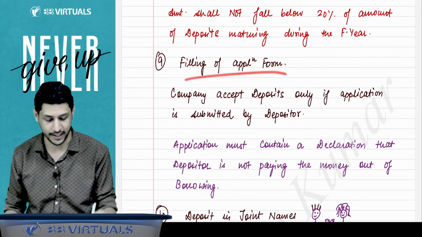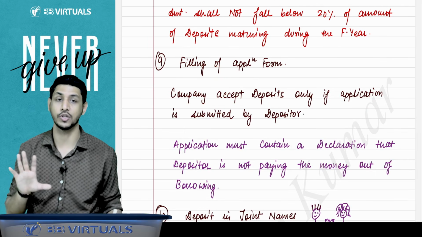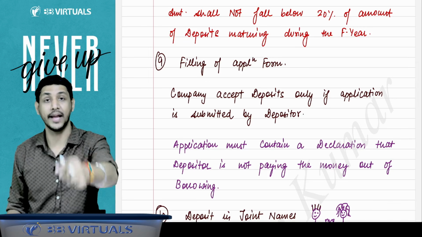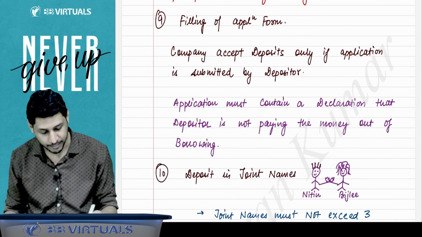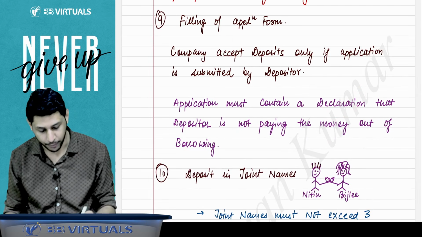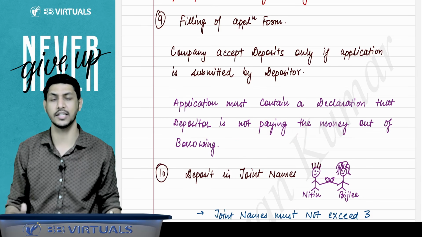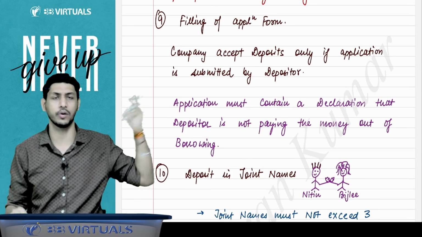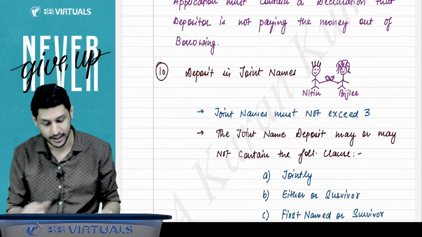Then filing of the application form. Next rule is, whenever the company accepts deposit, the company can accept deposit only if the depositor applies through the application form, submitted by the depositor. The application must contain a declaration that the depositor is not paying the money out of borrowing. The depositor will give a declaration that this is my own fund, I have not borrowed from anywhere, and these are the funds I am giving to you. This declaration you have to take.